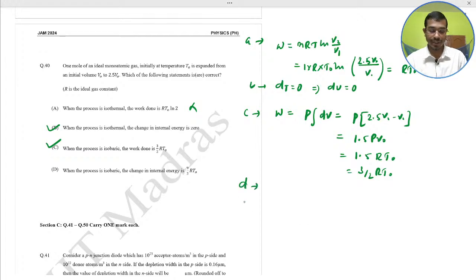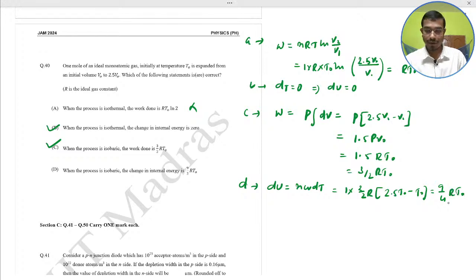Now check option D. When the process is isobaric, the change in internal energy dU is n C_V dT, so 1 into 3 by 2 R dT, so 2.5 T naught minus T naught. So this would become 9 by 4 R T naught.